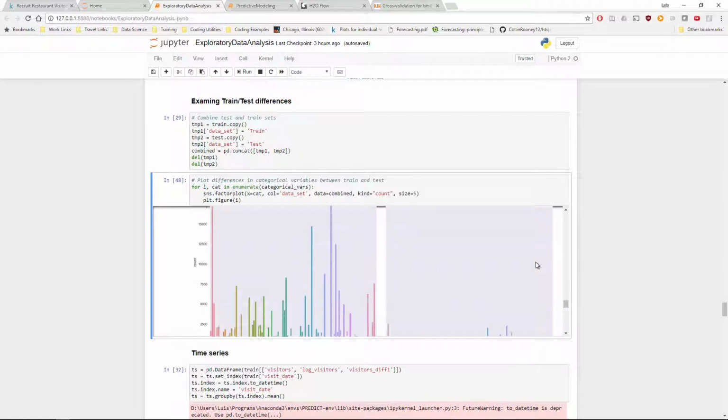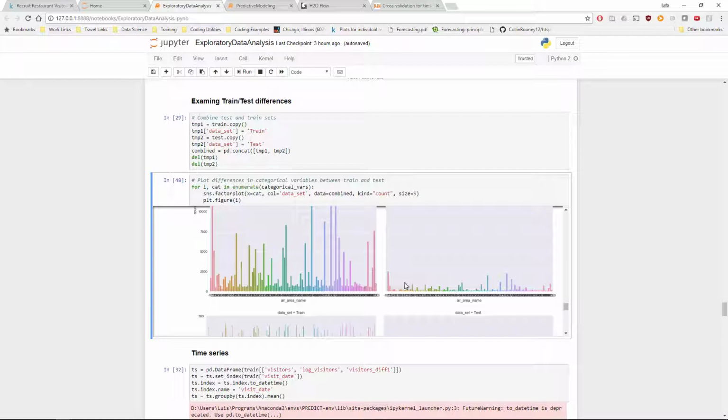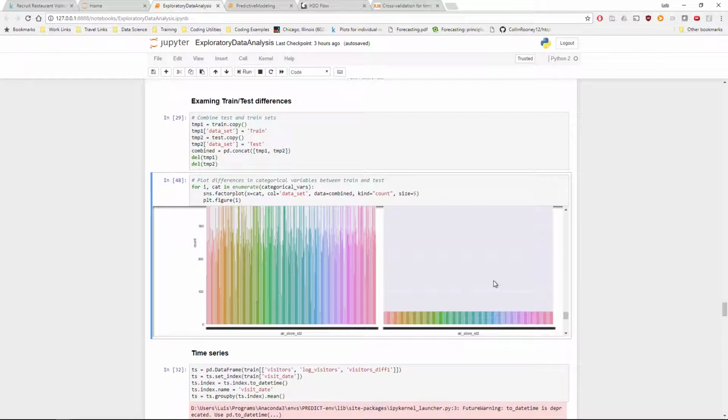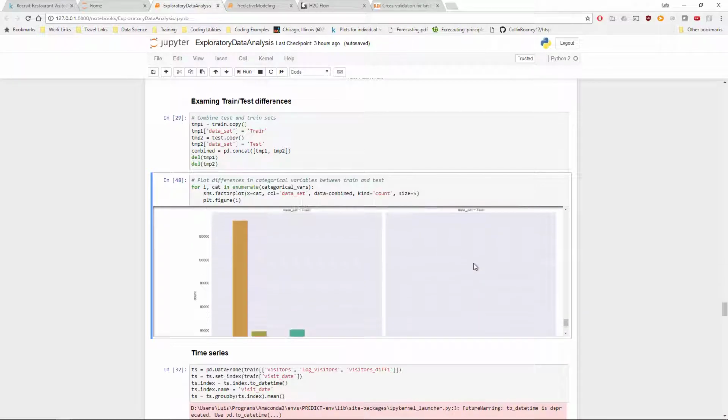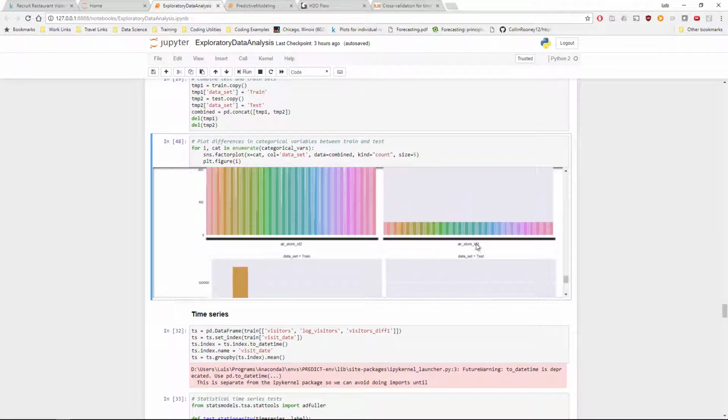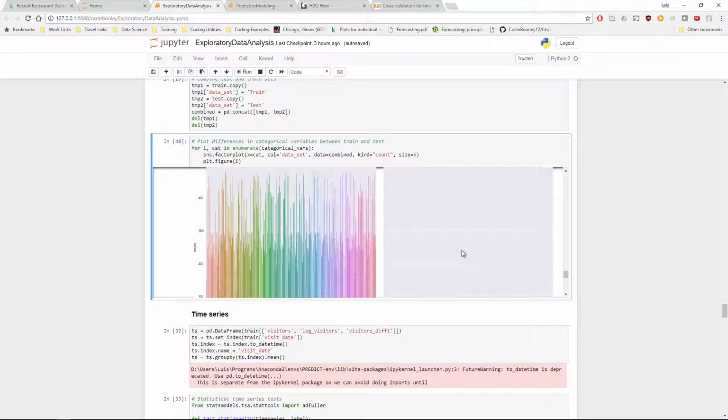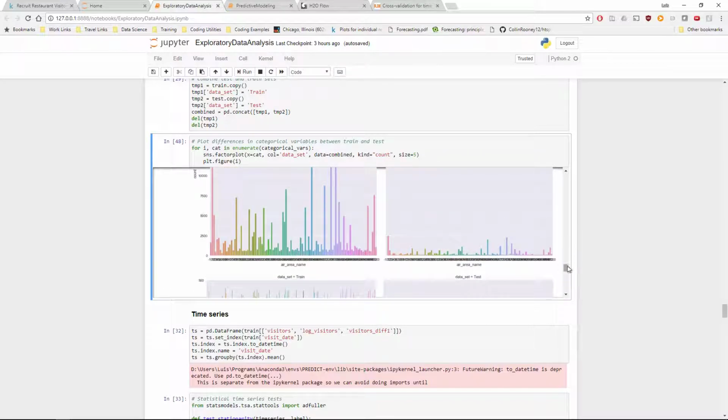Some of the more interesting ones are that the area names come in different percentages, and the genres and the store IDs are represented differently in the training and test. So in order to just get ahead and try to avoid overfitting, any area that isn't represented in the test was removed from the training data set.